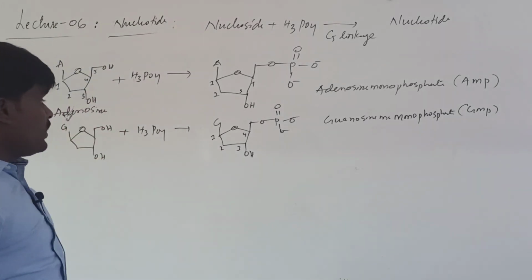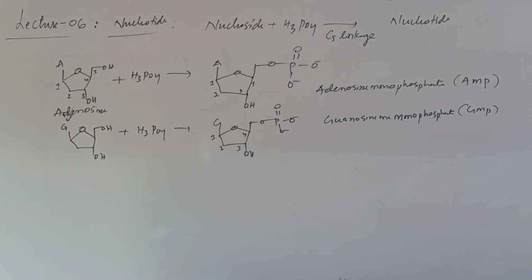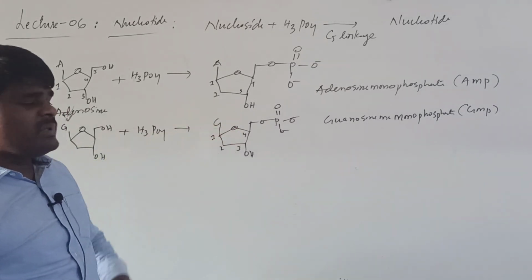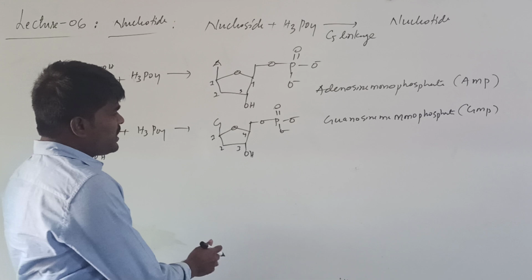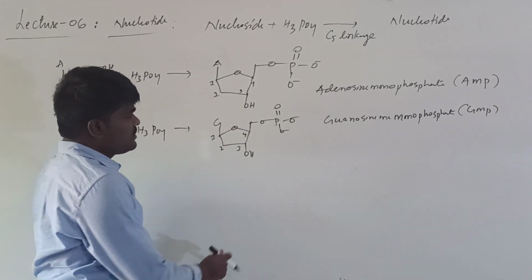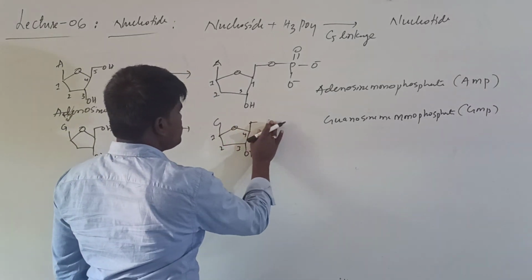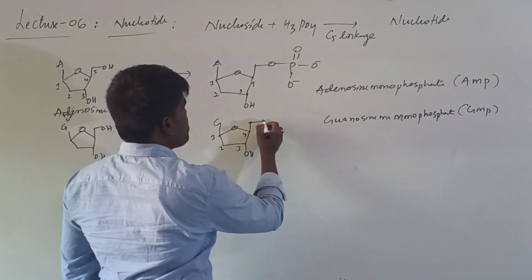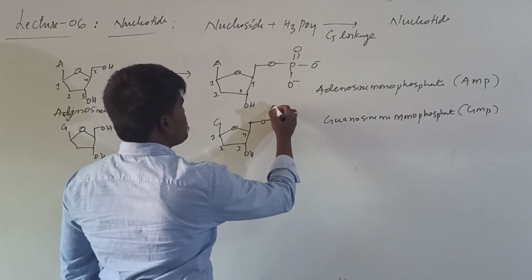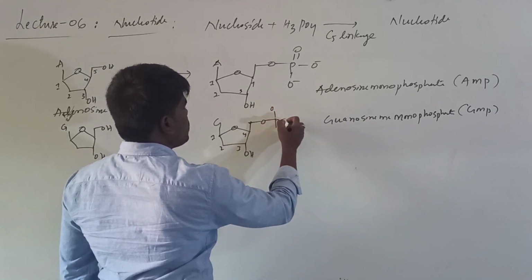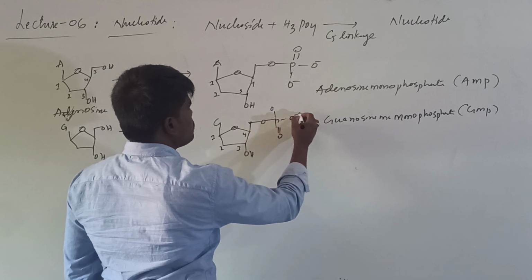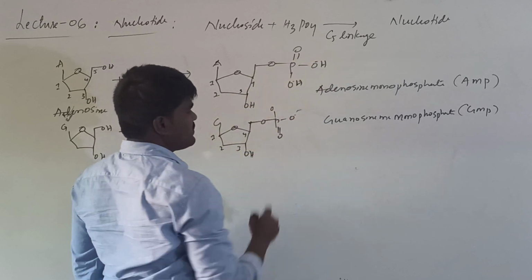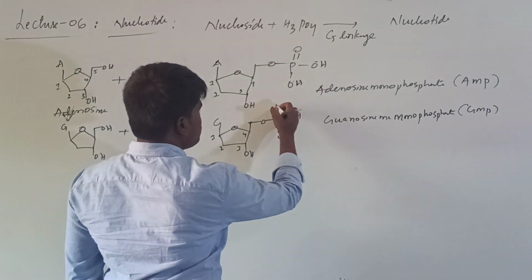Here one nucleotide will be connected to the other nucleotide through the third position. Suppose I connect these two. What happens here?